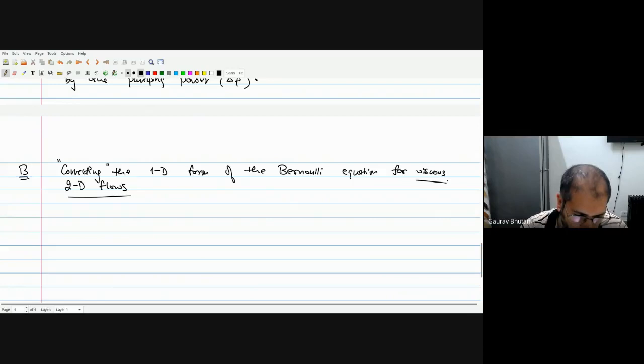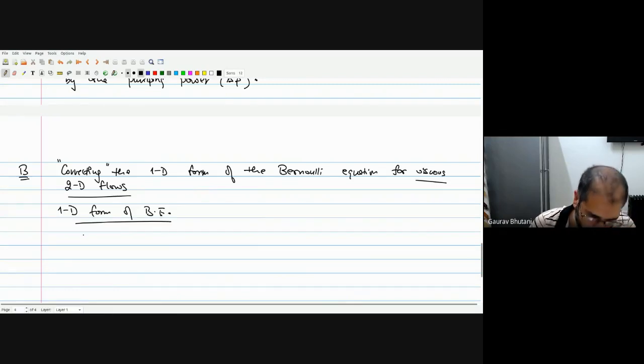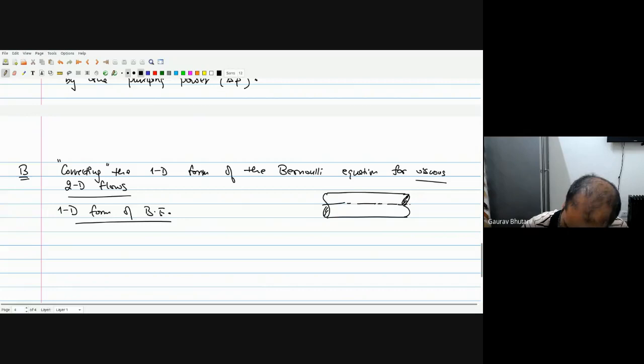But we also discussed that, let's write that, the 1D form of the Bernoulli equation. So we took two sections of a pipe. Let's say you have a pipe. We have section number 1 and section number 2.